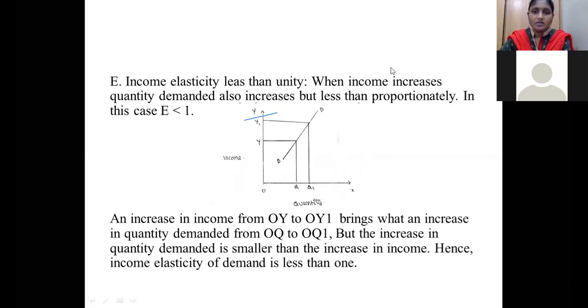Okay, so income elasticity less than unity we have already discussed. Again, income increases means demand also increases, but less than proportionate. So we are demanding more quantity, but it is less than the proportionate value. So this is called income elasticity less than unity.